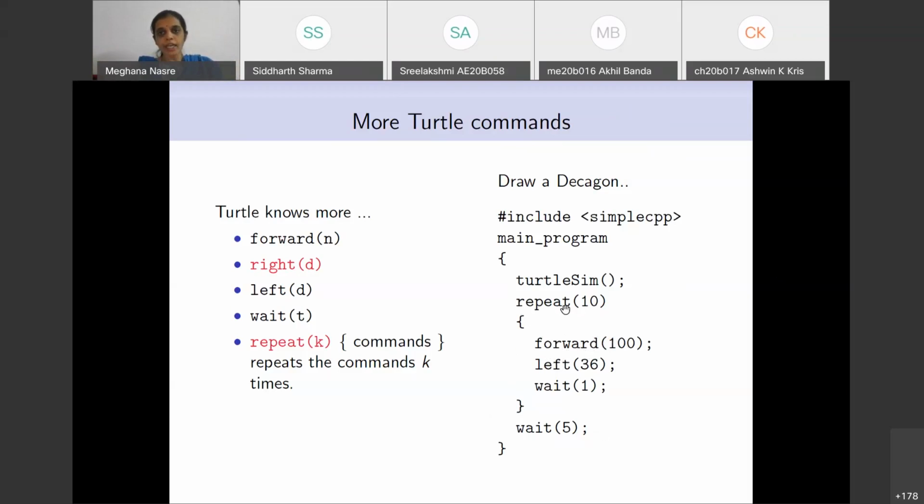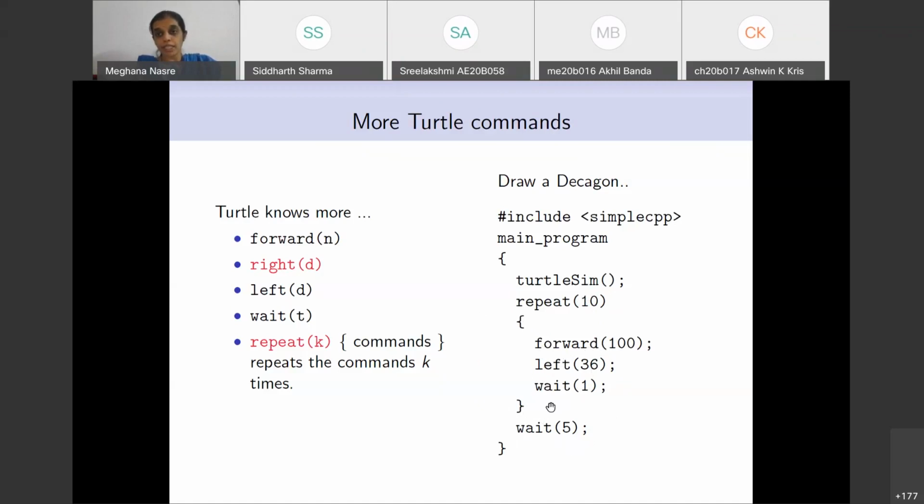Inside this repeat, there is an integer which tells how many times you should repeat this. When you repeat this set of commands, it is going to do forward 100 followed by left 36, then it will repeat this set of commands 10 times.